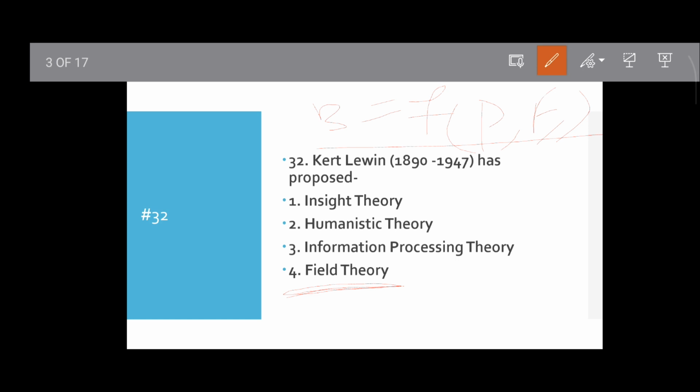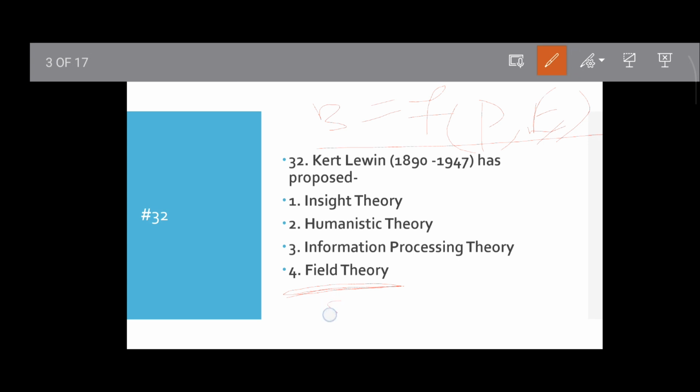Also in the question, behavior is a function of person and environment. Whose concept is this? If the question comes, then it is Kurt Lewin. So remember it. Kurt Lewin is also called the father of social psychology.